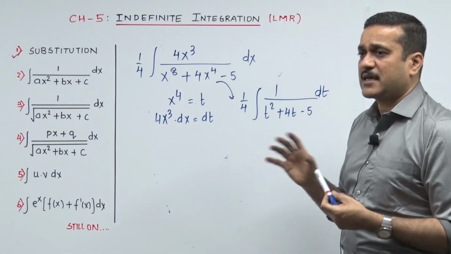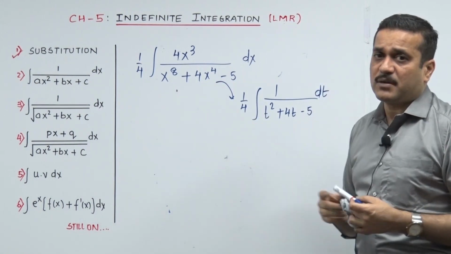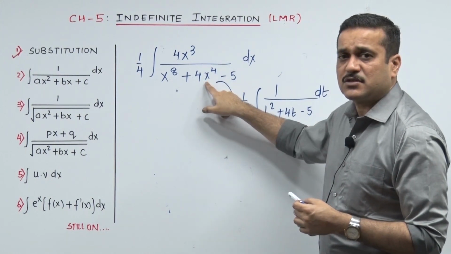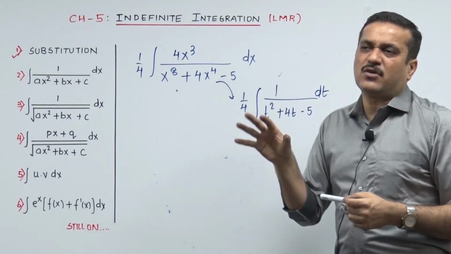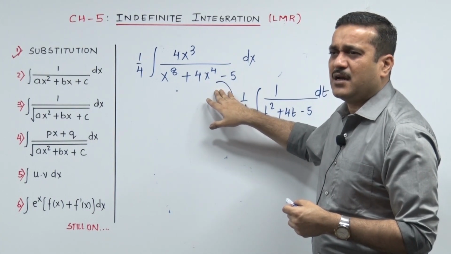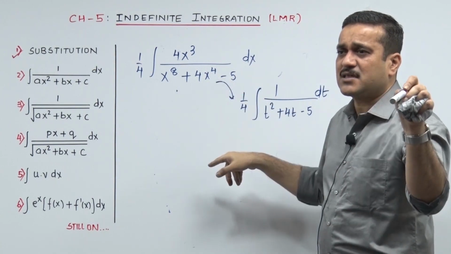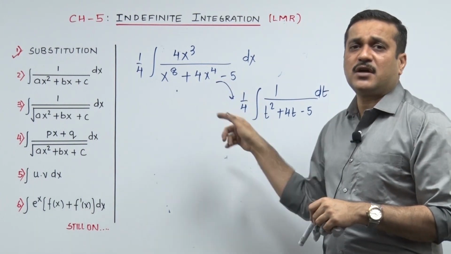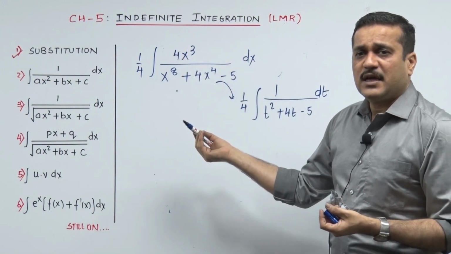Check please. Now if you can allow me, can I solve this one more time? Earlier it was quite easy, just check it. I put x raised to 4 as t. Now if someone asks, sir, how will it click for us? That was not so good a question. When you see that, it gives you a very good feel: okay, there is a quadratic hidden in that, t square plus 4t minus 5. The integration student hears this: x raised to 4 as t, immediately 4x cube dot dx is dt. Oops, 4 is missing, so put 4 and 1 by 4.